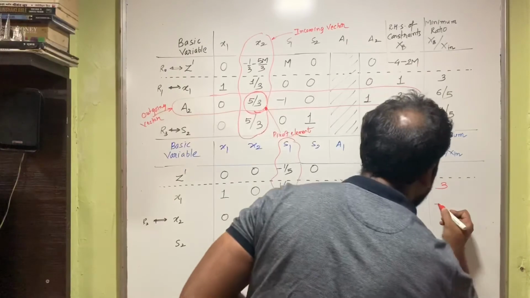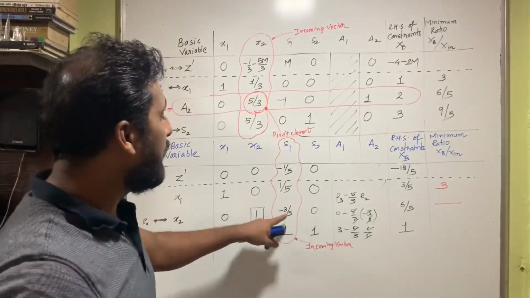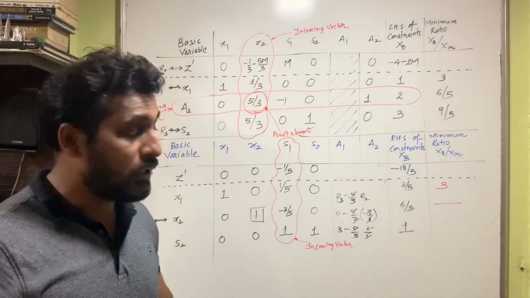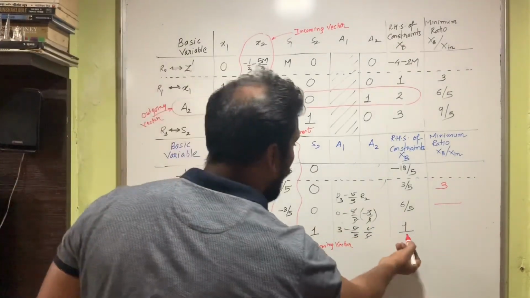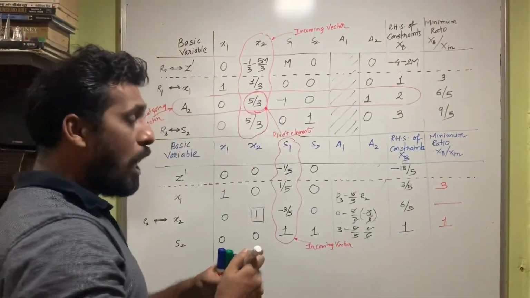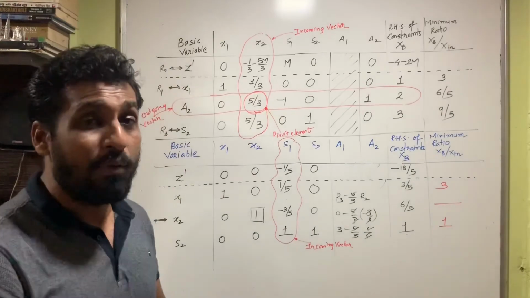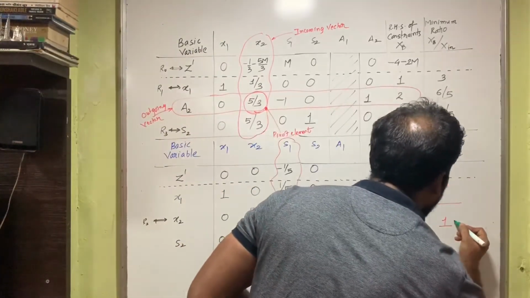So I'm going to ignore this value because it comes negative. Let's move to the last row. It is 1 divided by 1. So 1 divided by 1, you get 1. So now you have understood that the minimum ratio is definitely going to be 1, isn't it?